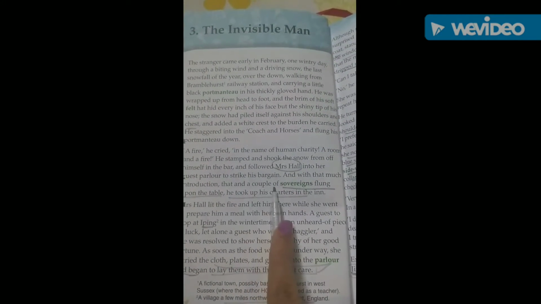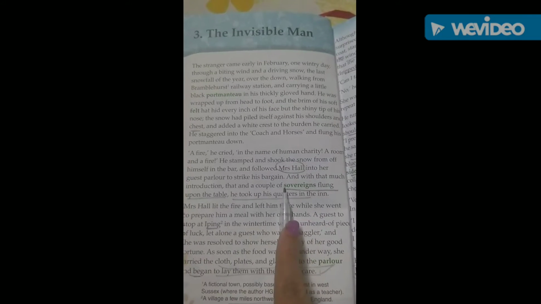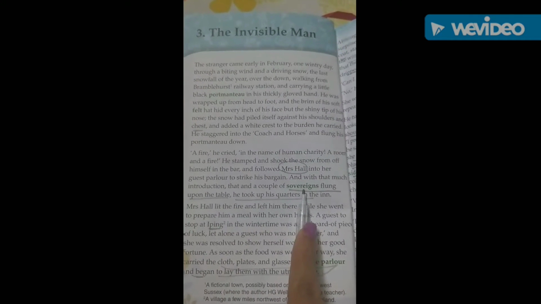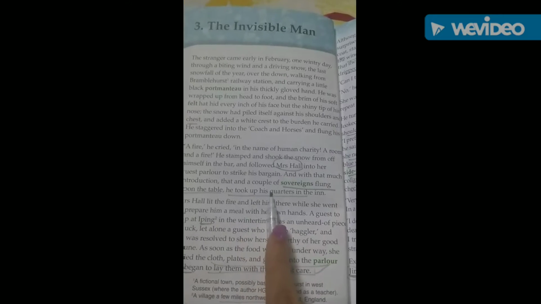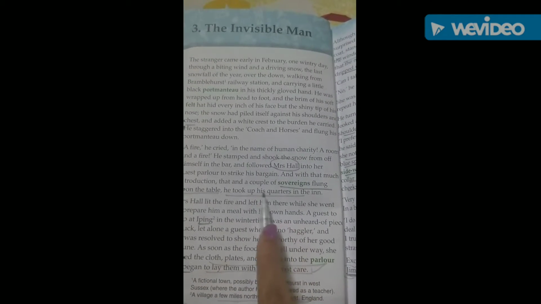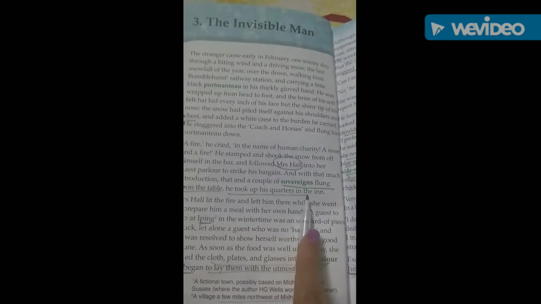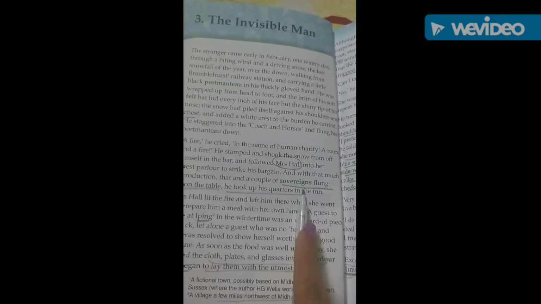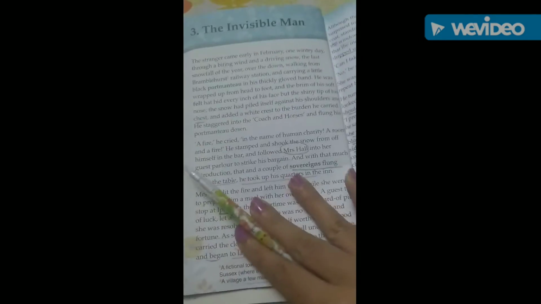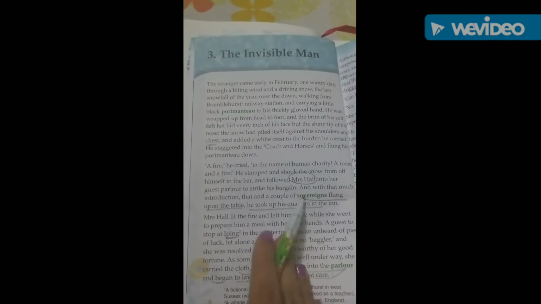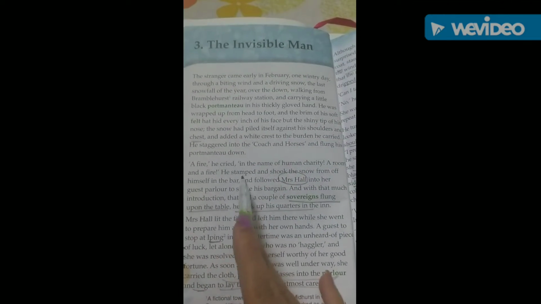And this man gave a couple of sovereigns. Sovereigns here means few British coins to her, so that he took up his quarters in the inn. Inn means where he stays, where she allowed him to stay, sort of hotel you can say. Okay. Now what happened?